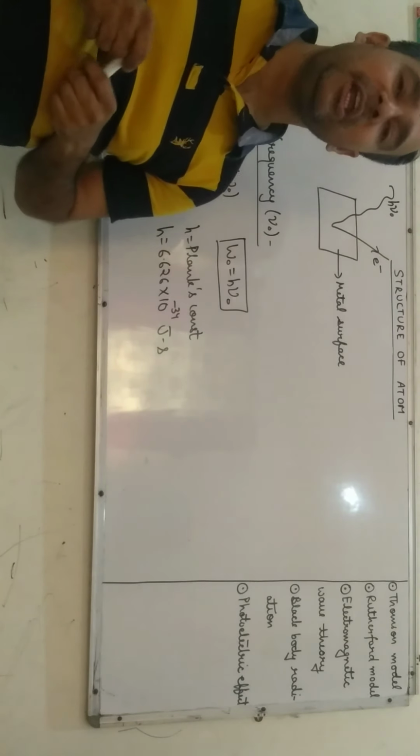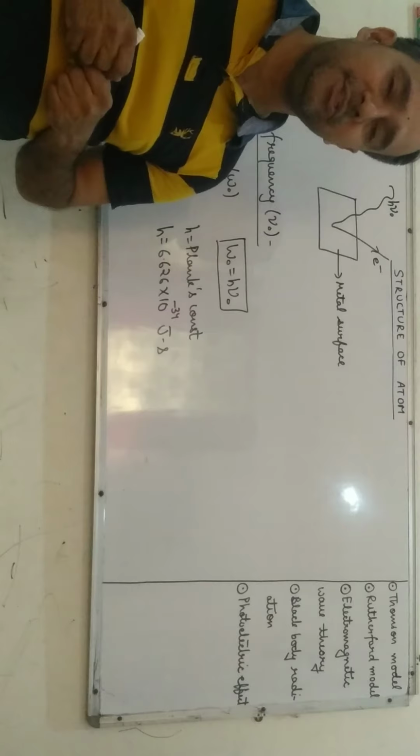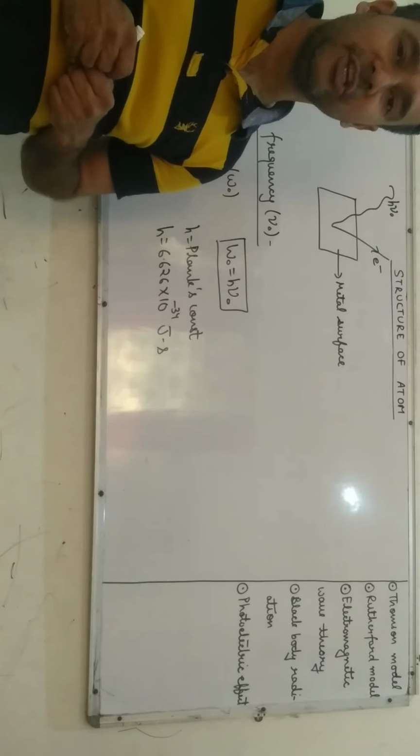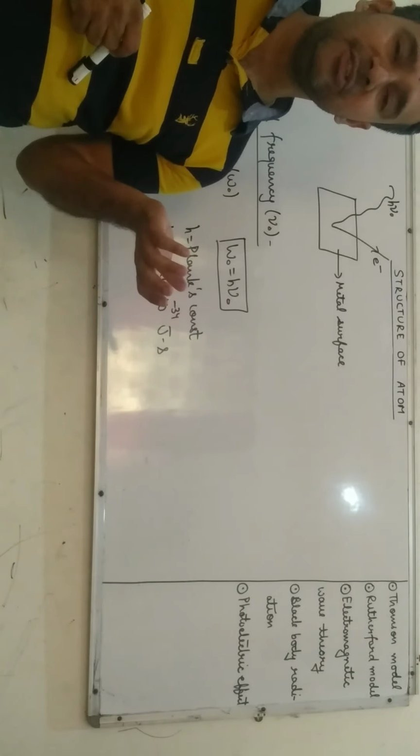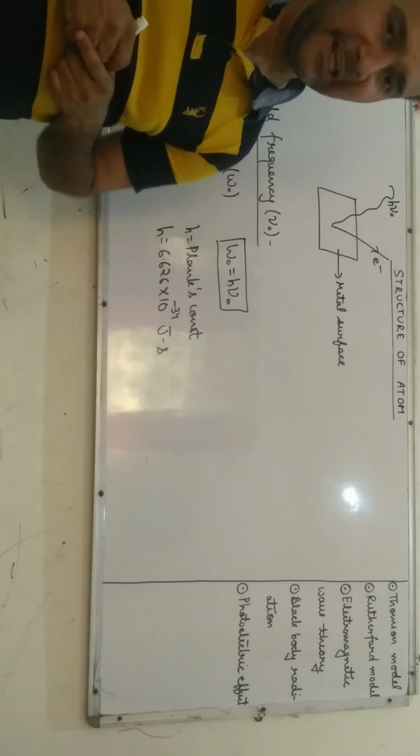It should be noted that in photovoltaic cells, cesium metal is used due to its lowest ionization enthalpy, that is the amount of energy required to lose the outermost electron.